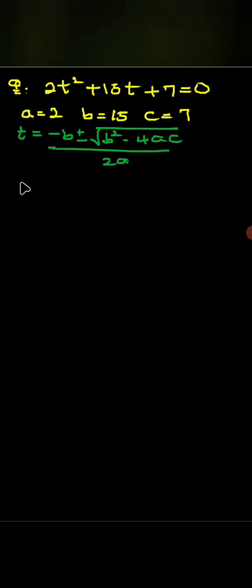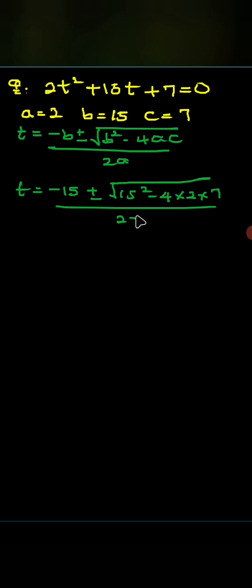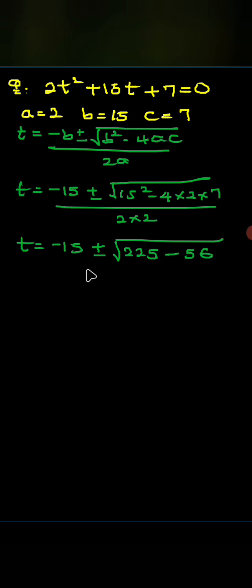So this will be giving me t equals minus 15 plus or minus square root of 15 squared minus 4 times 2 times 7. Everything divided by 2 times 2. So I'll be having t equals negative 15 plus or minus square root of 225. So 15 times 15, right? 4 times 2 is 8. 8 times 7 will be 56.